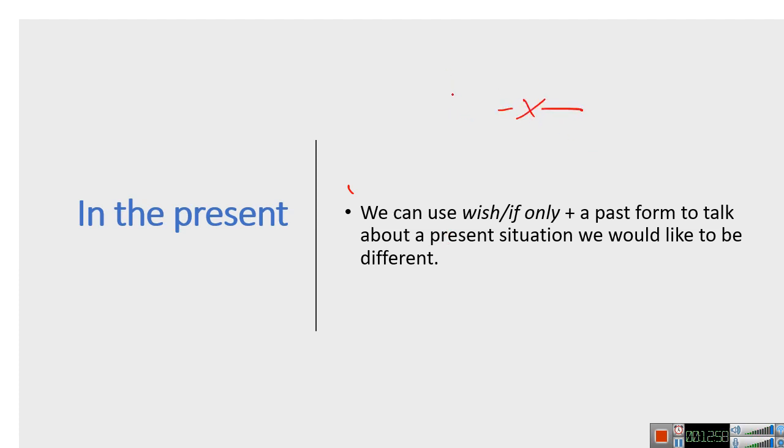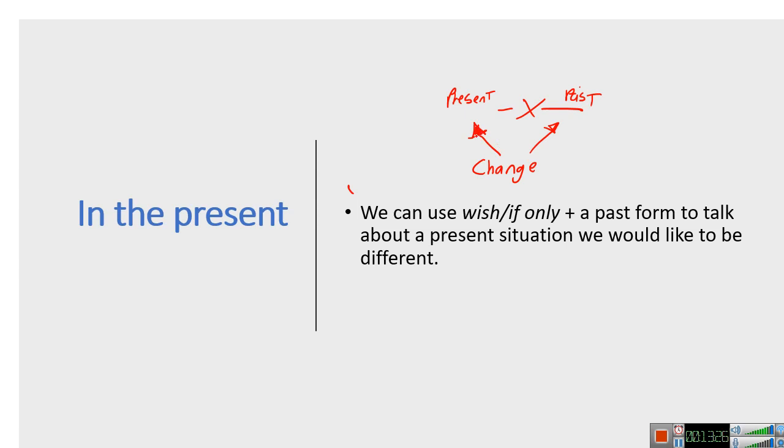If we're talking about the present, why would we construct something in the past? Even though it seems like it cancels each other, that past thing is the thing that I want to change in the present.